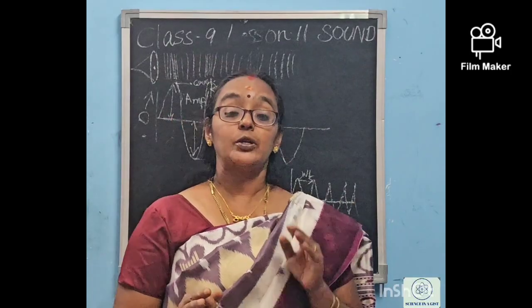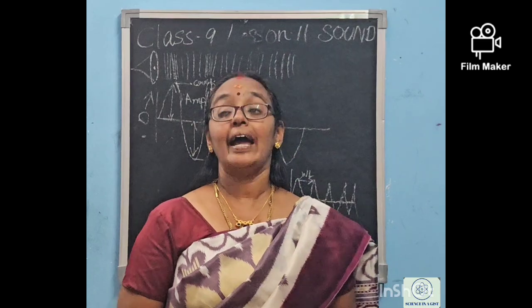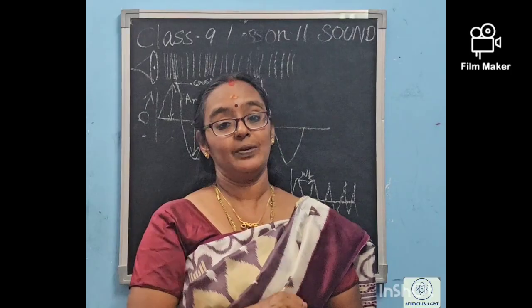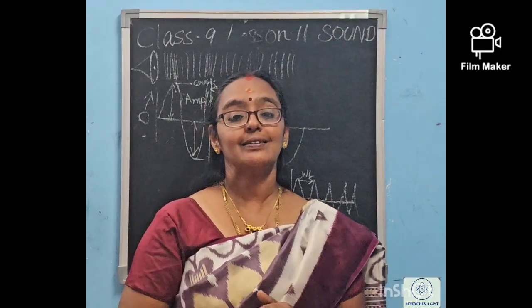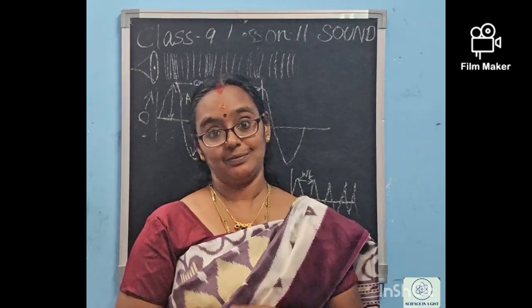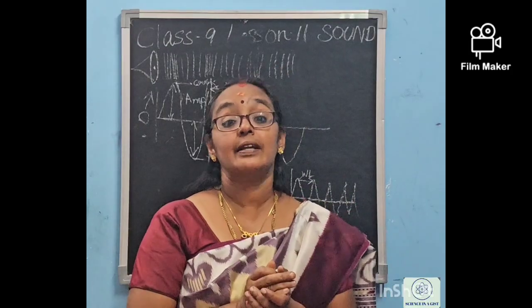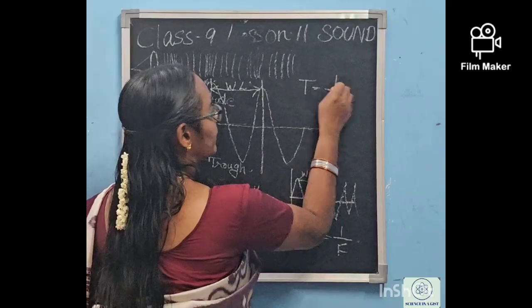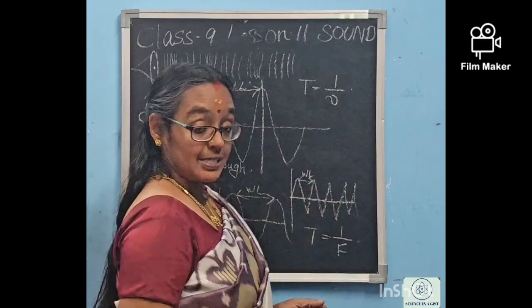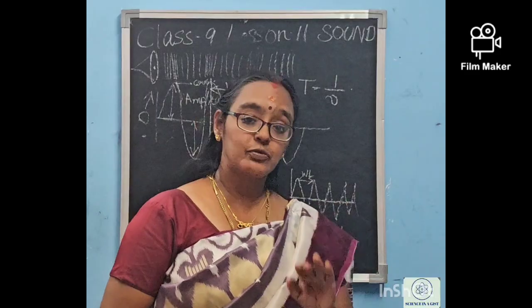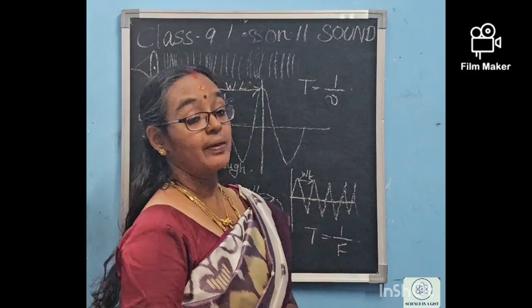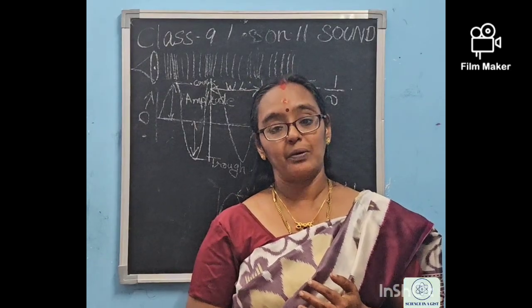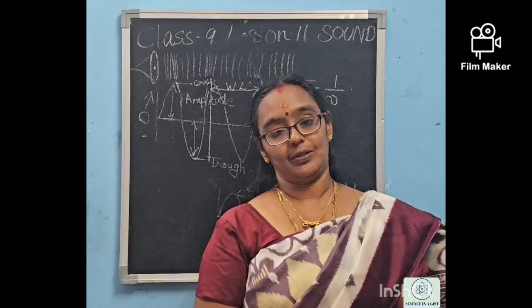Okay, what is the unit of frequency? Hertz, I said. And how can we represent the frequency? Frequency can be represented by the letter nu, isn't it? And what about the wavelength? Wavelength can be represented by lambda. So how can we represent the time period and frequency relation? Time period is equal to 1 by nu. That is, time period is inversely proportional to frequency. Now, the last characteristic of the sound wave is the speed of the sound.